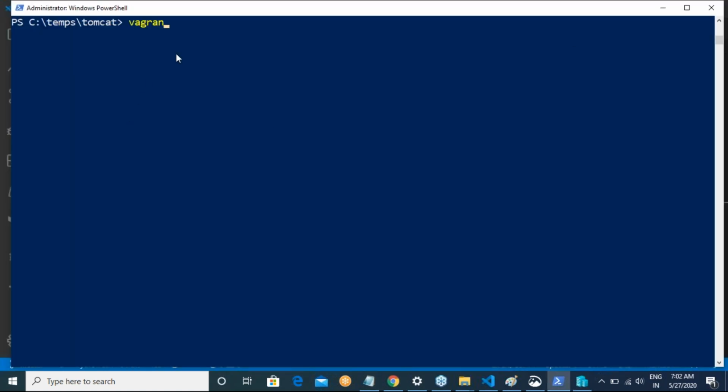Or Vagrant gives you one command called Vagrant SSH. Okay. So this command might or might not work in Windows Server, right? So if you see, I'm inside the Ubuntu machine.